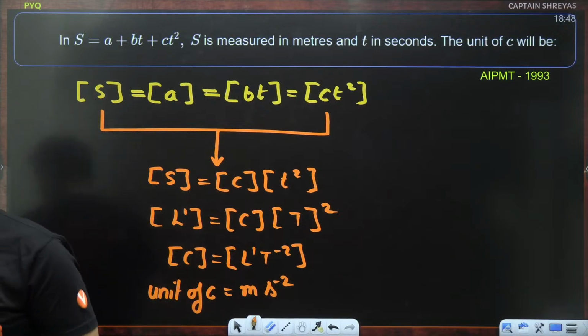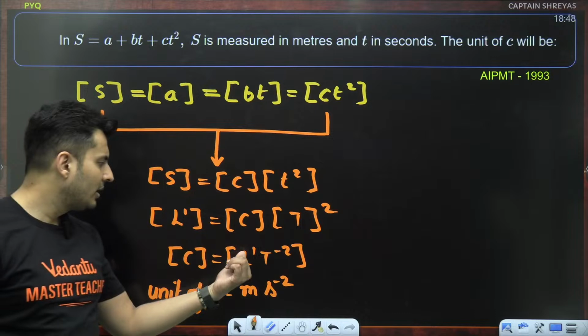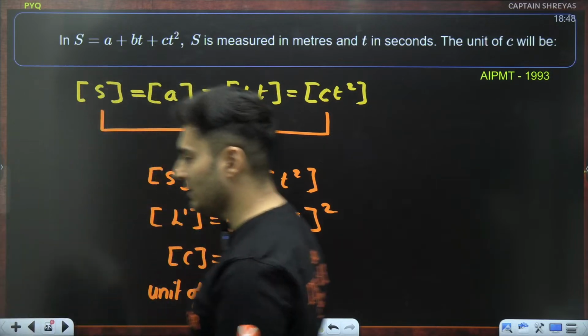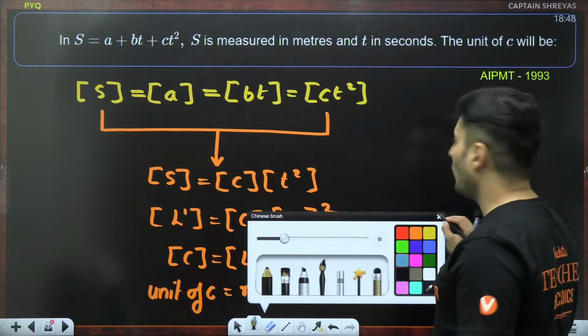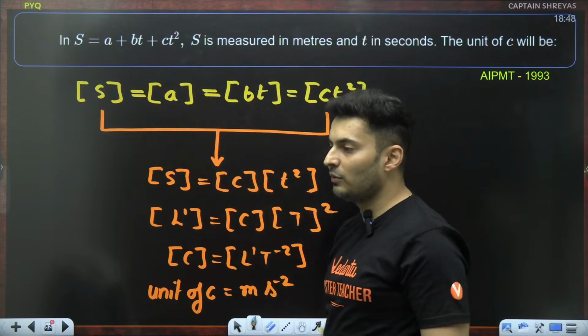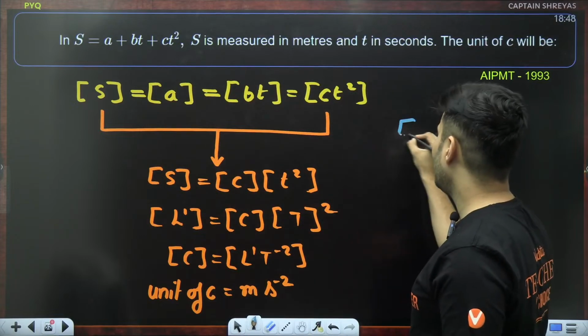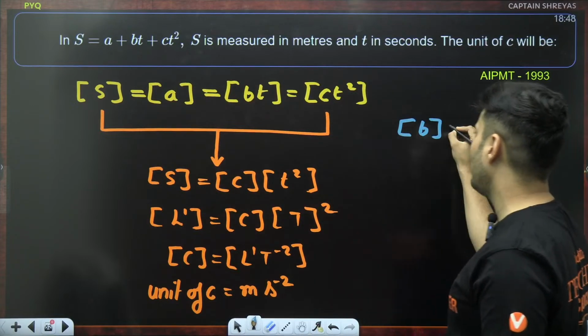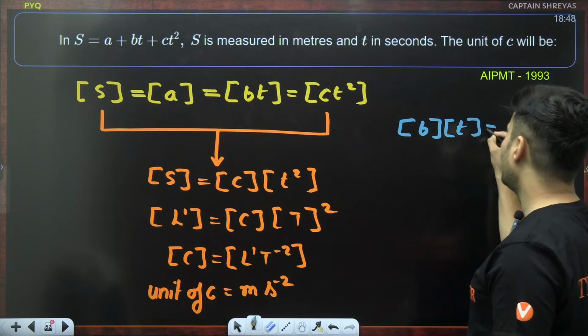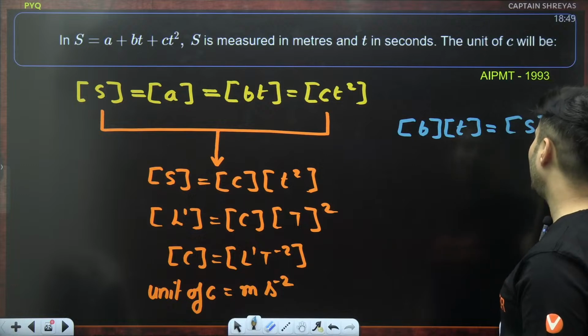Is that clear? Very good. If you know the unit, you can get the dimension. If you know the dimension, you can get the unit also, vice versa. Can somebody tell me the unit for B and the unit for A? Come on, think about it. The dimension of B into the dimension of T will be the dimension of length.